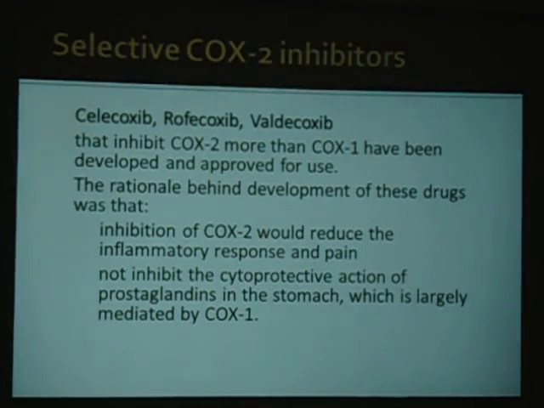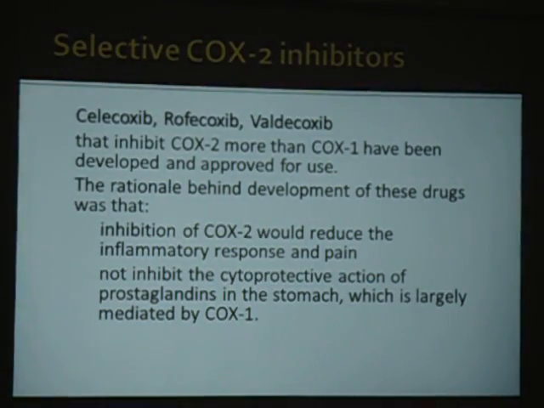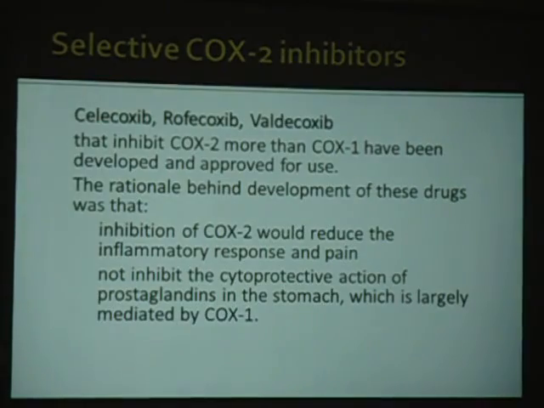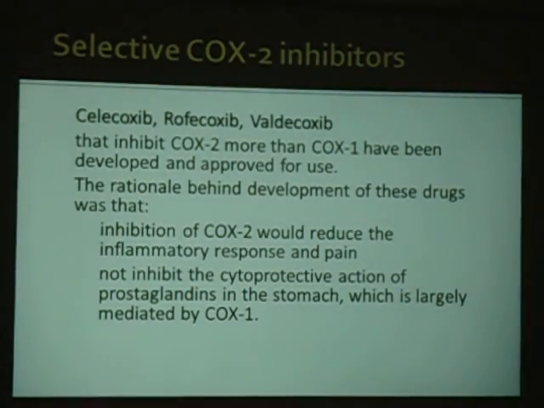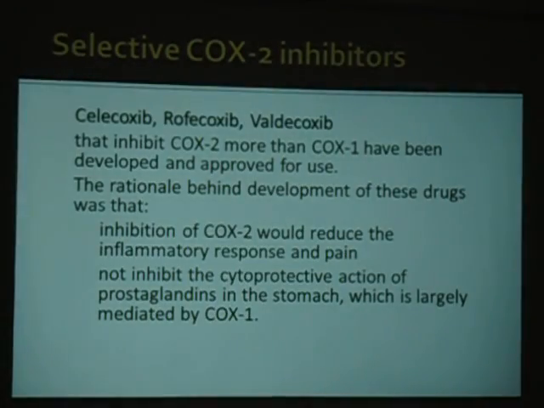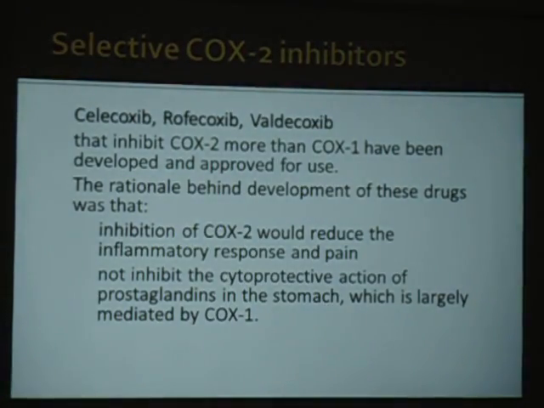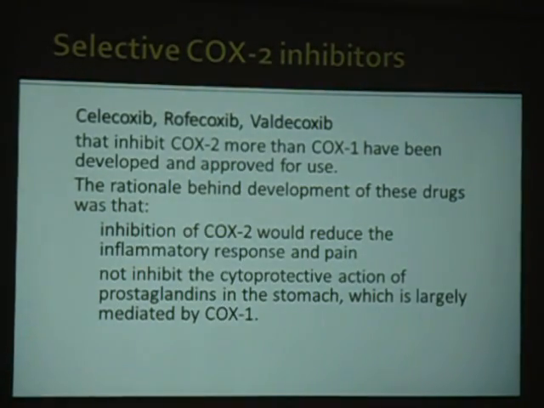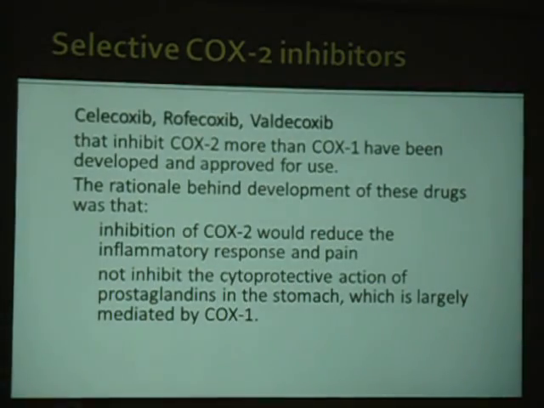Okay, and what was the other side effect? The side effect associated with the cardiac system or the renal system, where prostaglandin-mediated salt and water excretion was prevented with the help of this COX-1 inhibition. So all these side effects are less with COX-2 inhibition. The only thing which prevents us from prescribing these COX-2 inhibitors is they are relatively costlier.